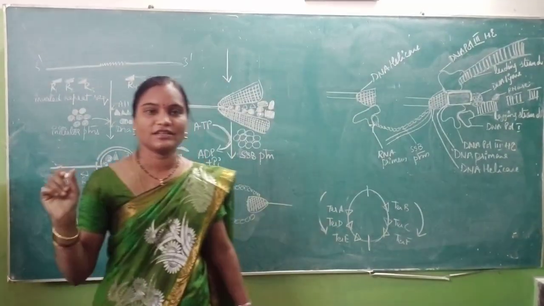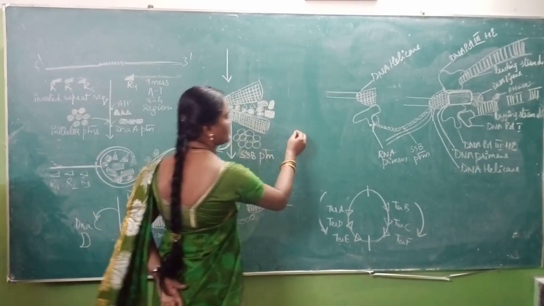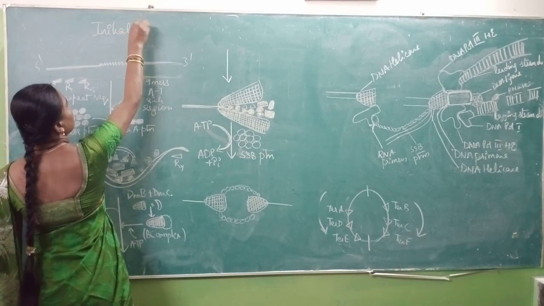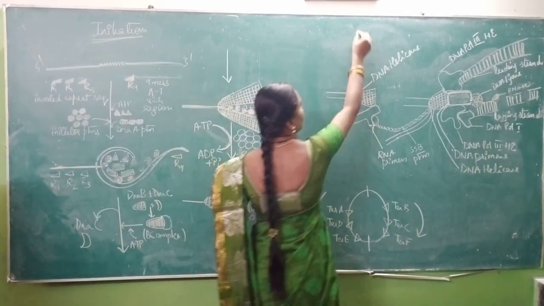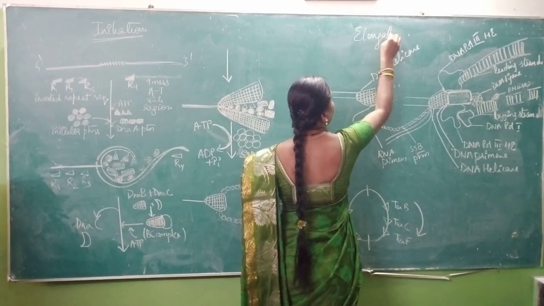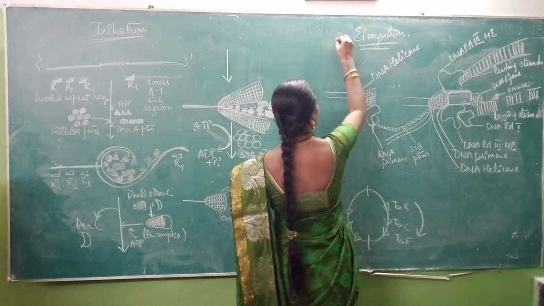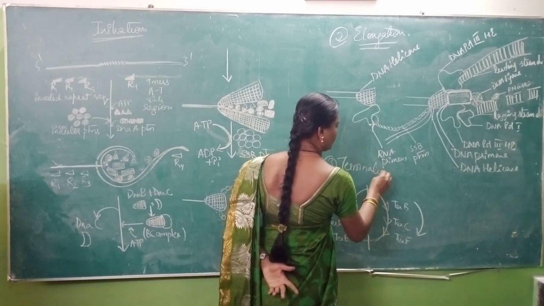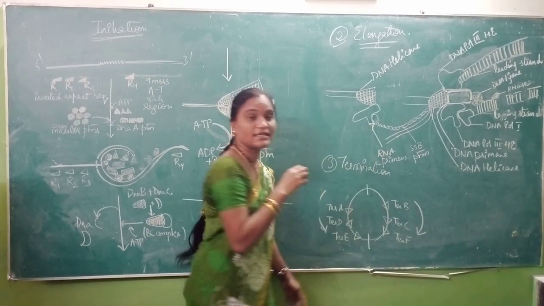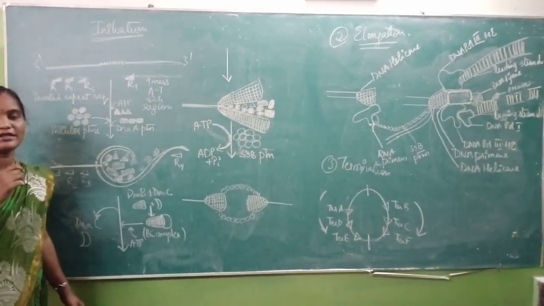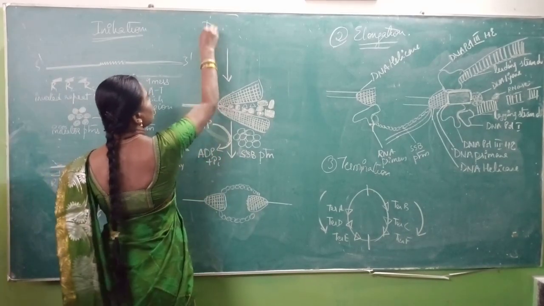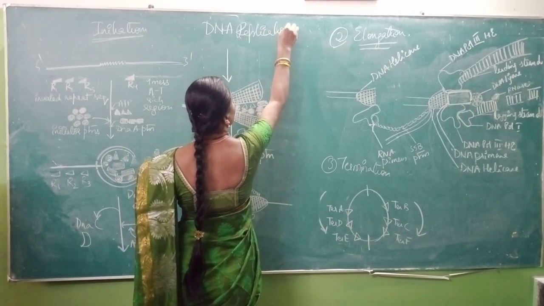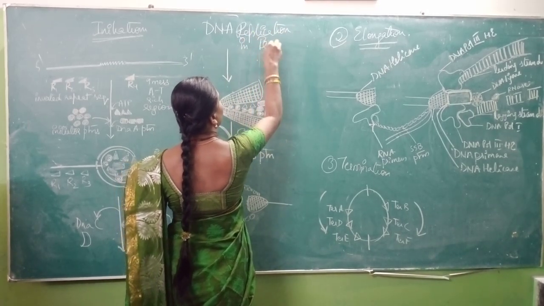So the mechanism of DNA replication occurs in a three-step process, that is initiation, next elongation, next termination. So these are the three steps that are involved in DNA replication. This is the mechanism of DNA replication in prokaryotes.